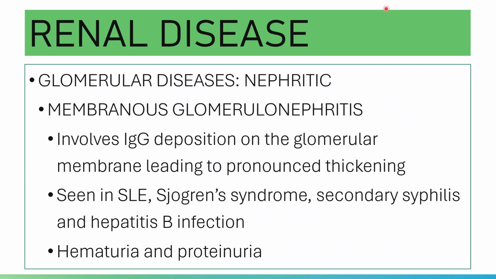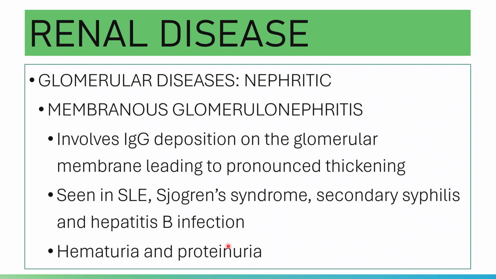And accordingly, 75% of the cases of membranous glomerulonephritis are of unknown etiology. Laboratory or urine analysis shows microscopic hematuria and proteinuria.